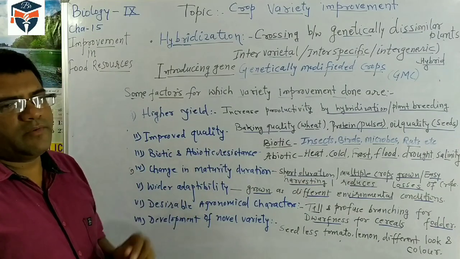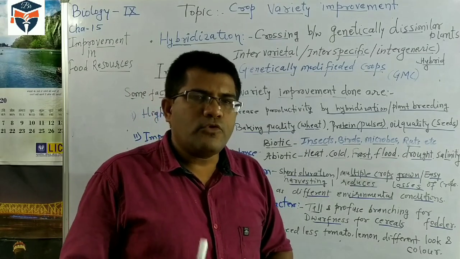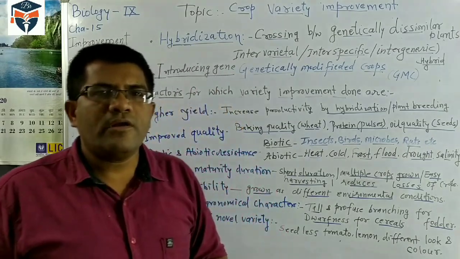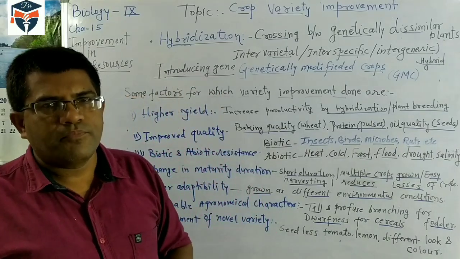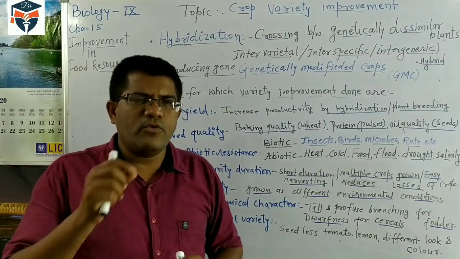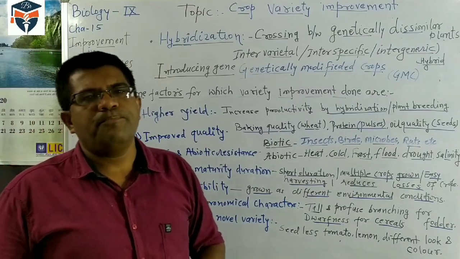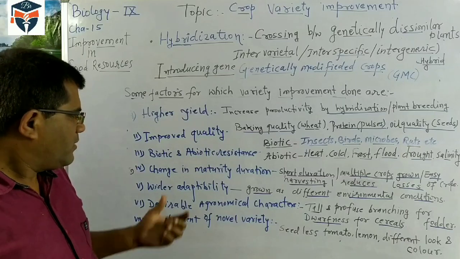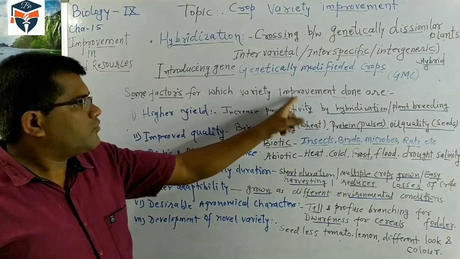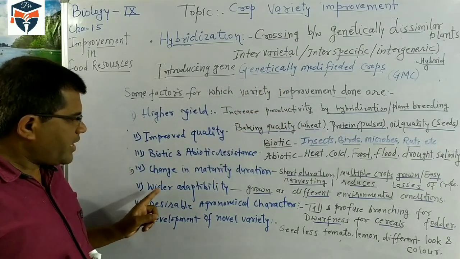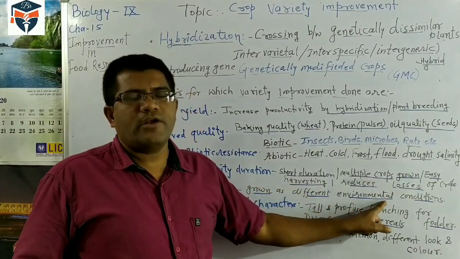Next is wider adaptivity. Students, many crops do not grow in extreme conditions. Particular crops grow in particular conditions. In the south part of India, generally you can see coconut-like plants are more in number. But such plants, if grown in different places, will not survive or will not successfully produce coconut. In such cases, we have to develop such a crop variety. For this purpose, we have to go for variety improvement.